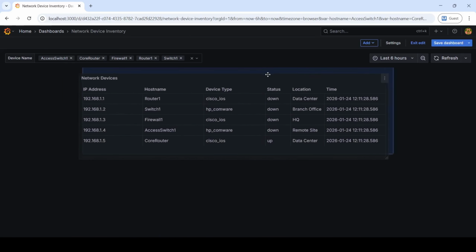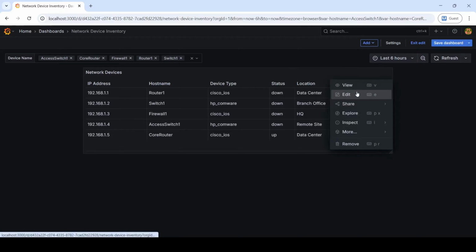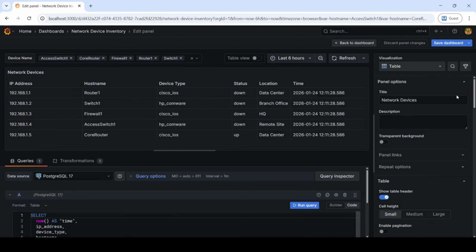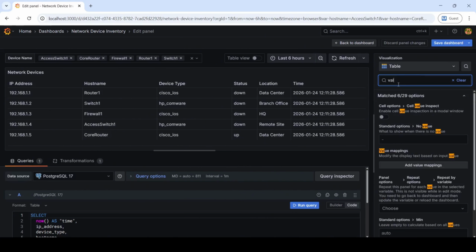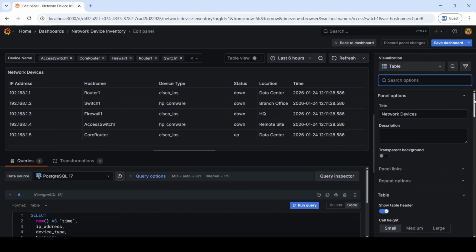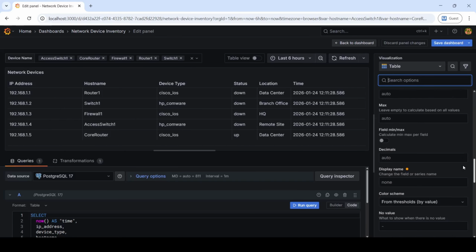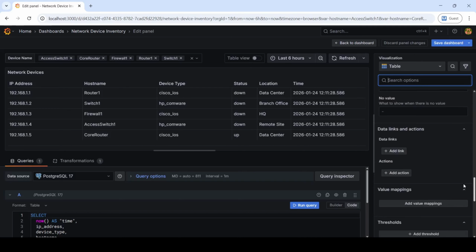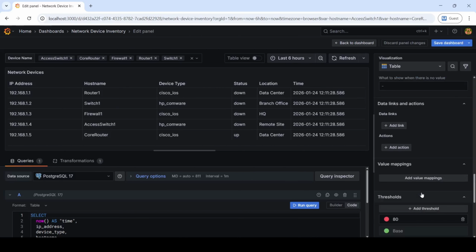So once you have selected your panel, in my case, a table panel, I'm going to edit it, and here just select or search for value mapping. I'm going to search for value mapping. And if you don't want to search for it, you can just find it here. And it should be somewhere here, value mappings. Okay, so add value mappings.